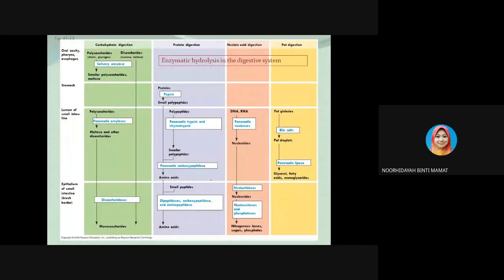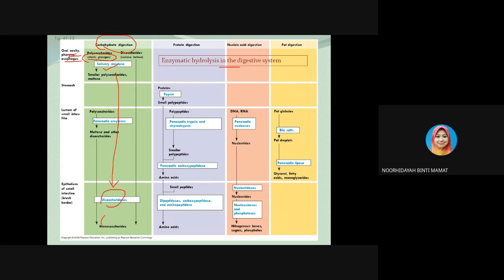So this is the figure of enzymatic hydrolysis in the human digestive system. As you can see from here, carbohydrate digestion happens in the oral cavity, pharynx, and esophagus, and the enzyme involved in the process is salivary amylase. The carbohydrate will be broken down into simple sugars, which are disaccharides